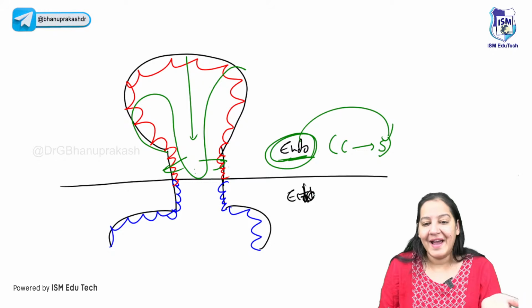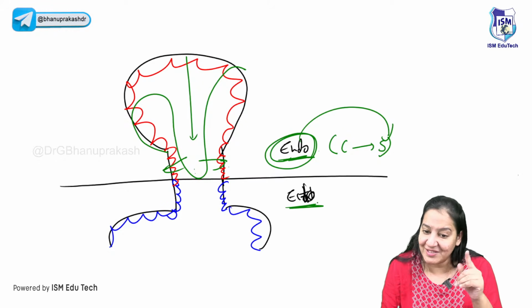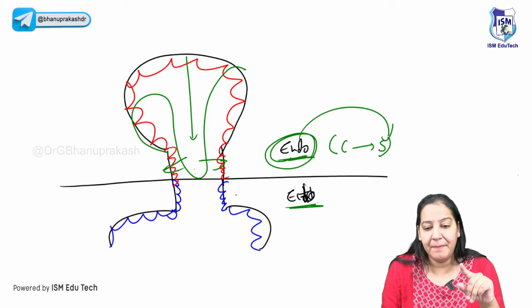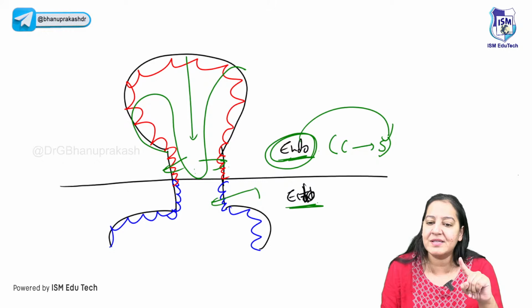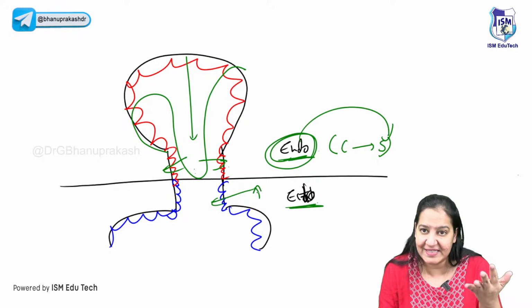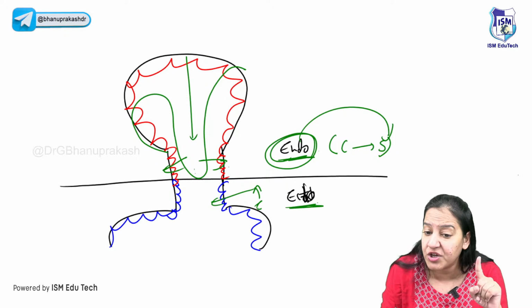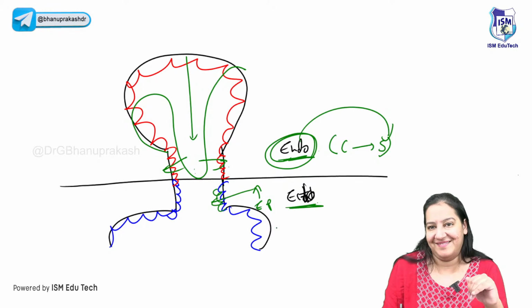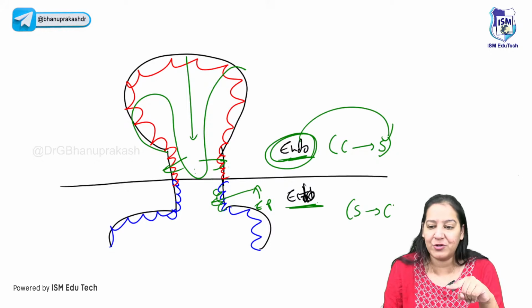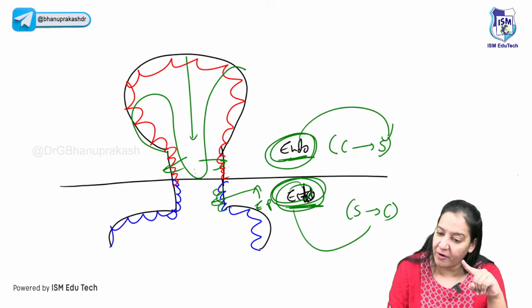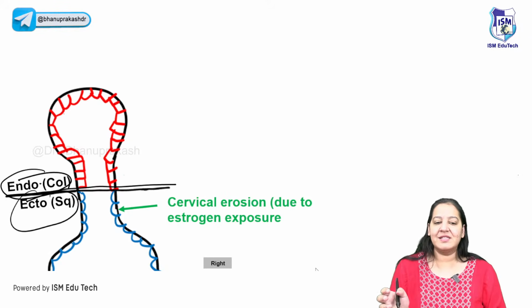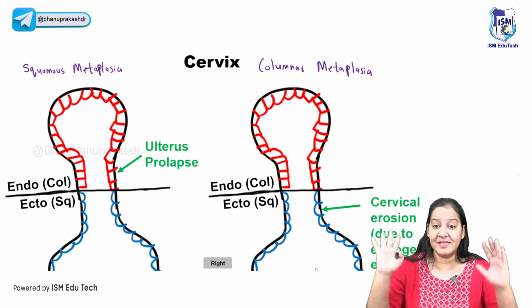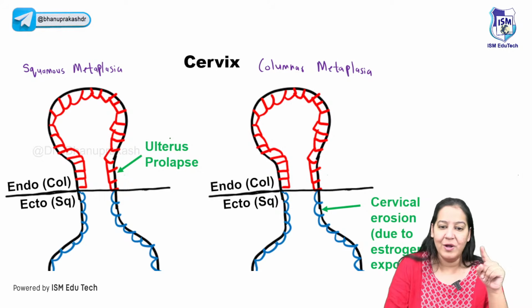On the contrary, the ectocervix is normally squamous. But due to increased hormones in the blood during pregnancy and reproductive age, increased estrogen and progesterone, the squamous converts to columnar. So the ectocervix is an example of columnar metaplasia. So basically the cervix is an example of both. You got my point? This is the summary of the cervix.